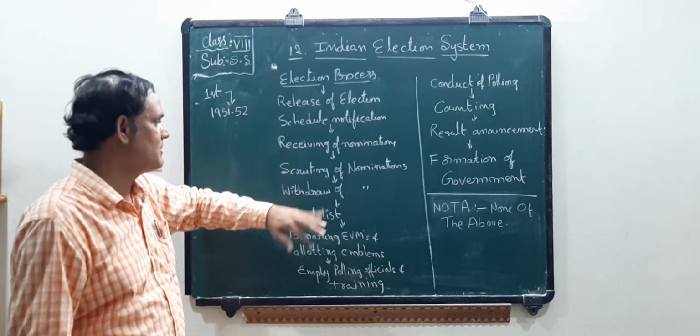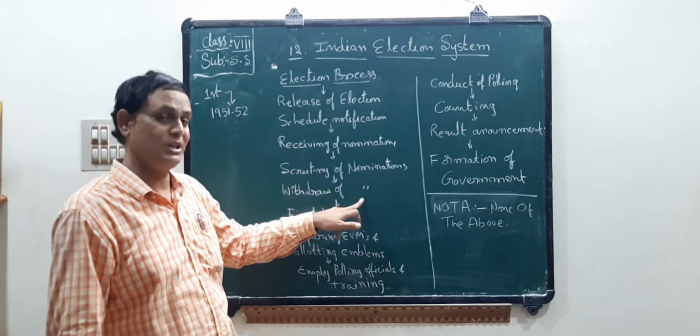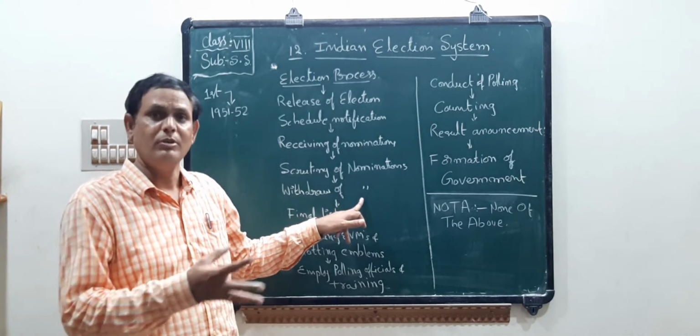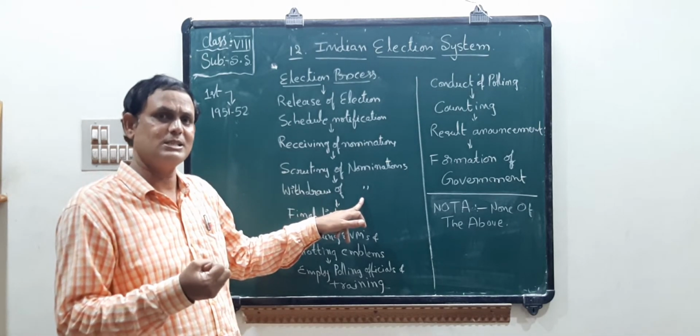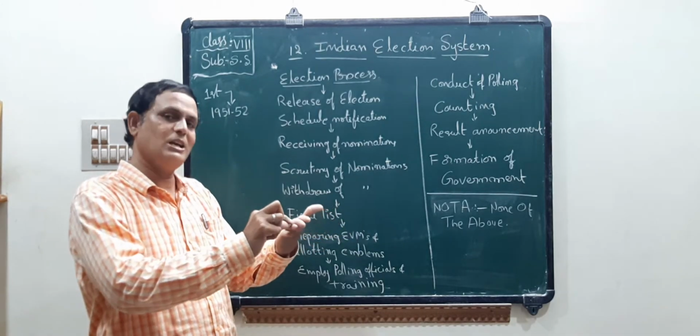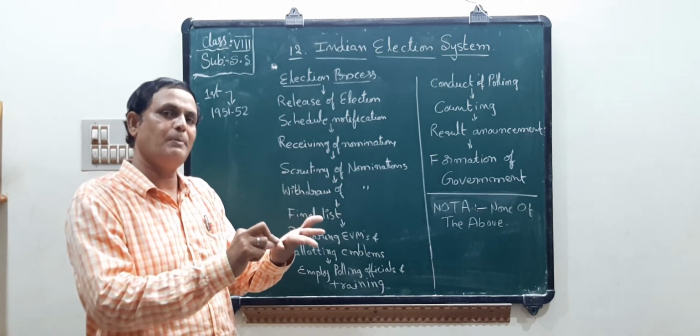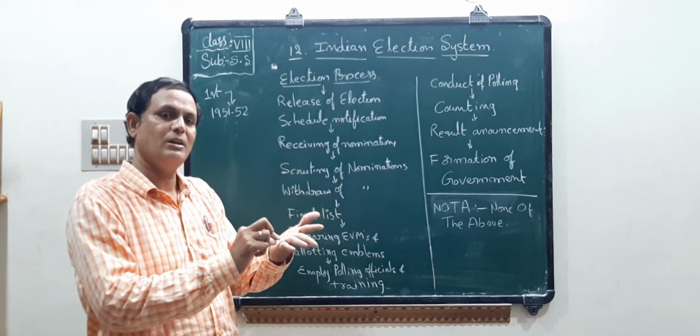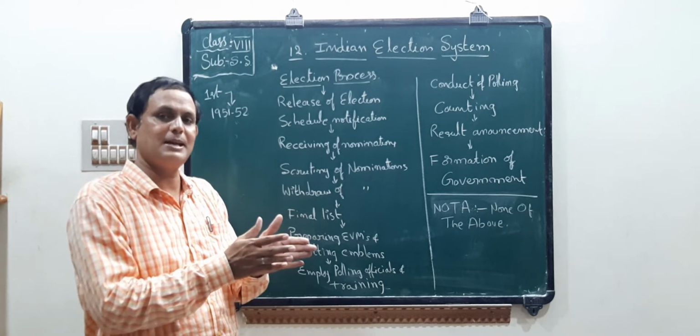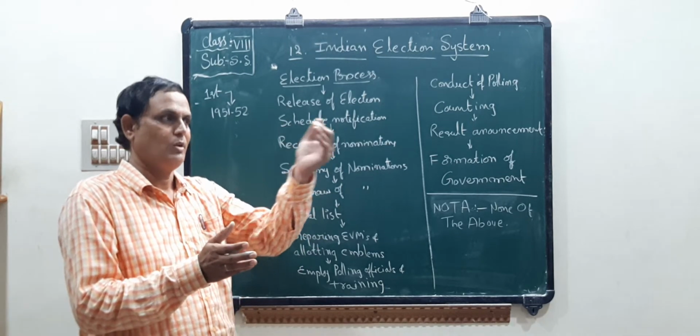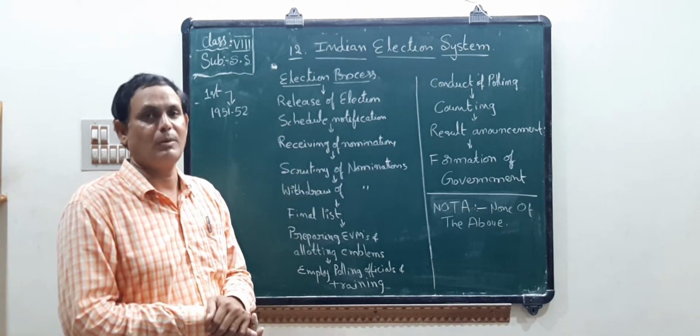After this process comes withdrawal of nominations. Some will withdraw their nomination, because if the rules and regulations are not met, the Election Commission will not accept those members to stand in the competition.